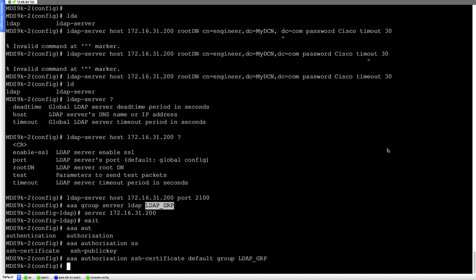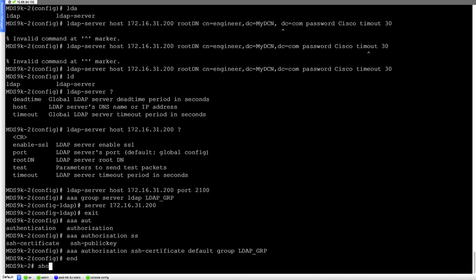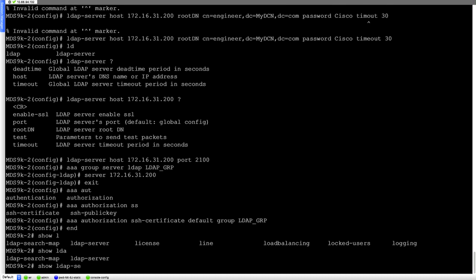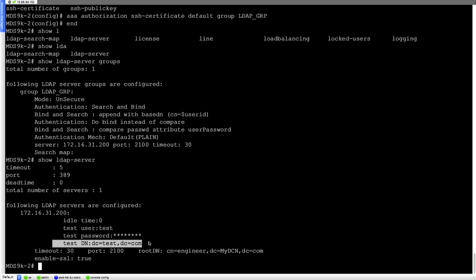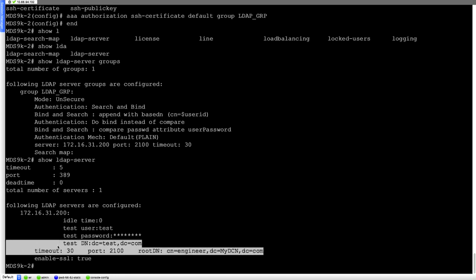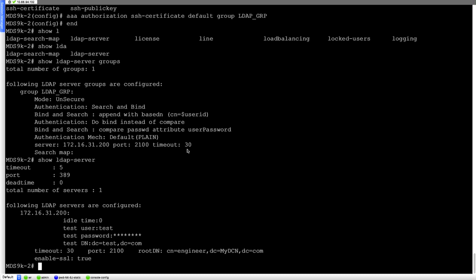So we can look at the command show LDAP server groups, and this will show us the configuration that we did for the LDAP underscore group. And we can look at the other settings that we defined, like the root domain name. All the settings are available or seen here. So this is how we can enable LDAP on MDS 9000 switches.